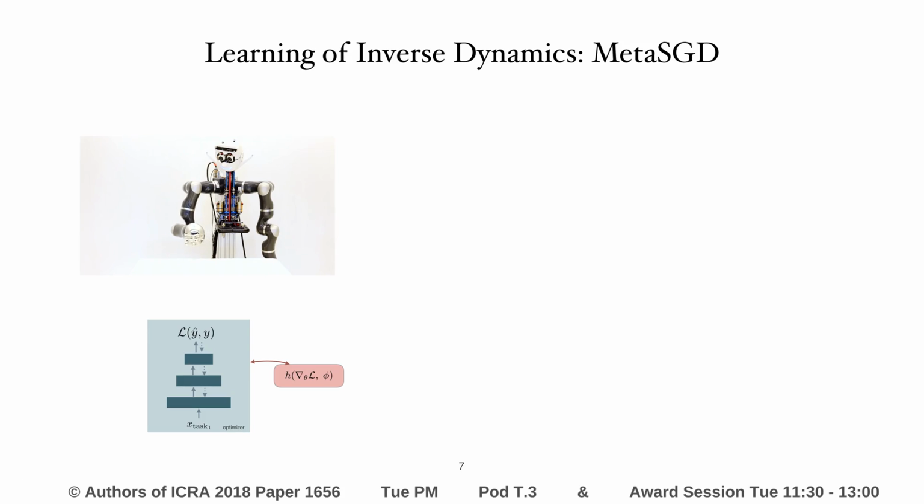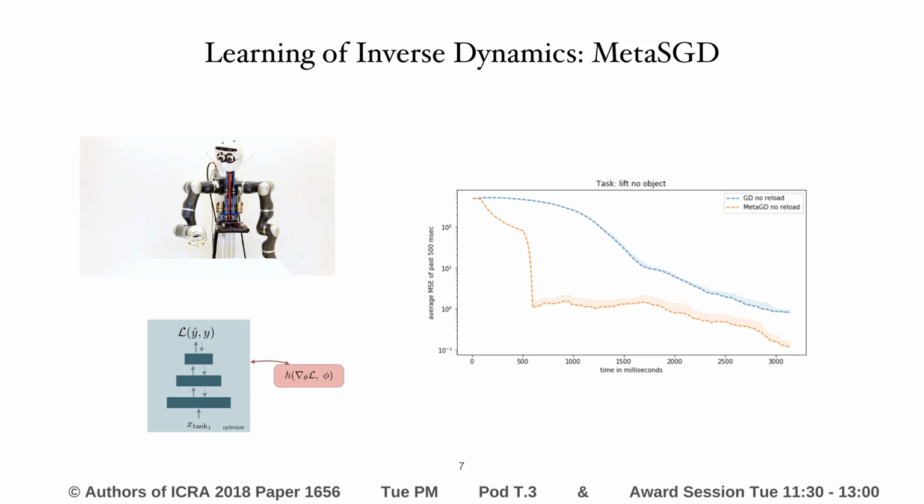This is a sneak peek of our results on learning the inverse dynamics for the first task in a sequence of 3 lifting tasks. Here we learn the dynamics online. You see how the error in the dynamics model is reduced over the course of the movement as a function of time. In blue, the convergence of simple stochastic gradient descent is shown. In orange, you see the convergence of the same optimizer with meta-learning active. As you can see, already for the first learning task, convergence speed is increased by a lot.